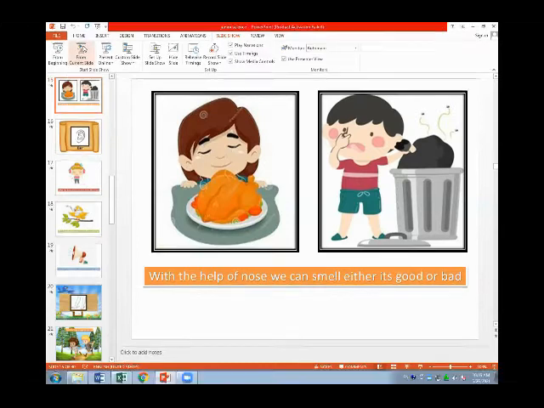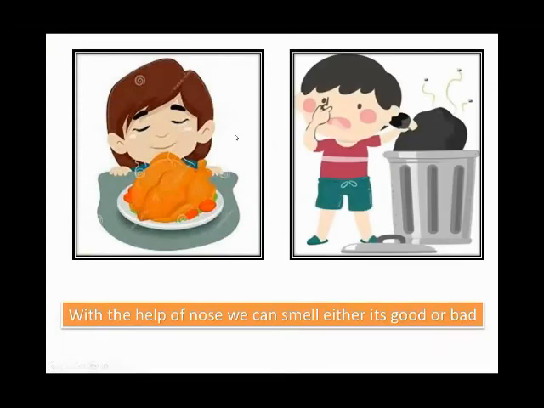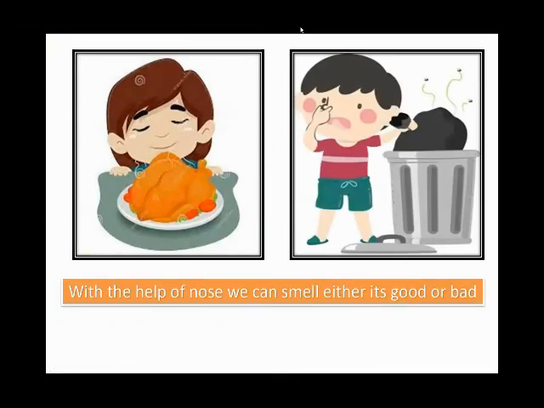So in the first picture, there is a girl, and Reham, very good. Muhammad, very good. There are two types of smell. Some are good and some are bad. In the first picture, there is a girl and she has a delicious chicken roast, and it smells so good, yummy.